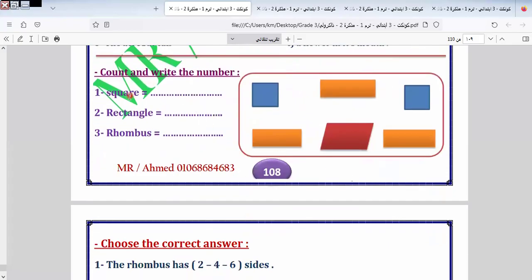Okay. Here we have square. Which one is square? This one and this one. Which one is rectangle? This one, this one, this one. Rhombus. This one is rhombus here. Okay. I will count how many squares. How many squares? 1, 2. So I write here 2. Here we have rectangle. How many rectangles? We have 3. Here we have rhombus. 1 rhombus. Okay. Let's continue the rest of the exercise.